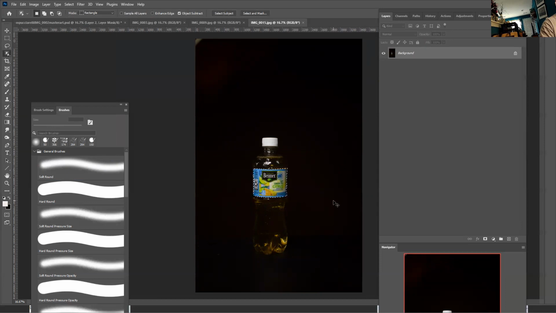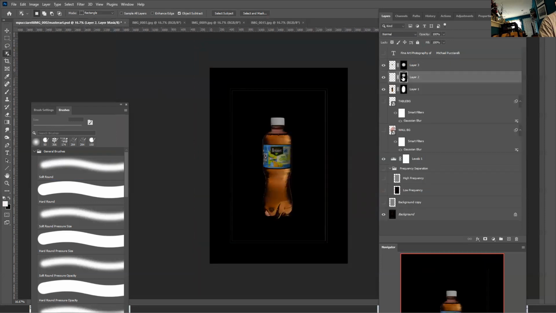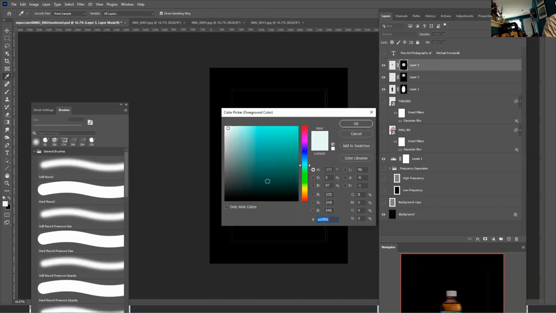I copy it, and I paste it in. I already pasted it in. Make sure I'm painting on the mask part of the layer. I change the color to gray.